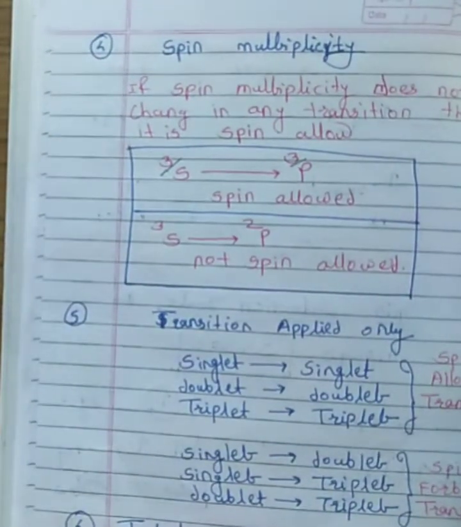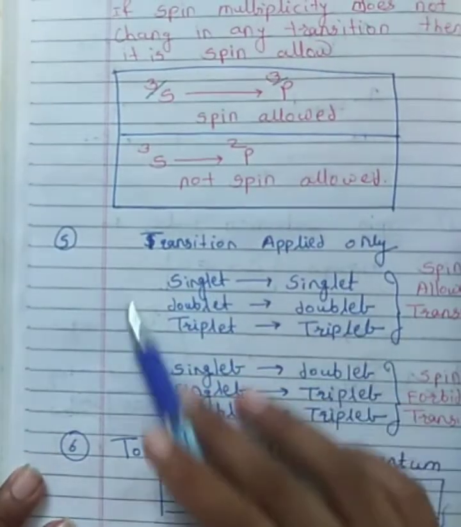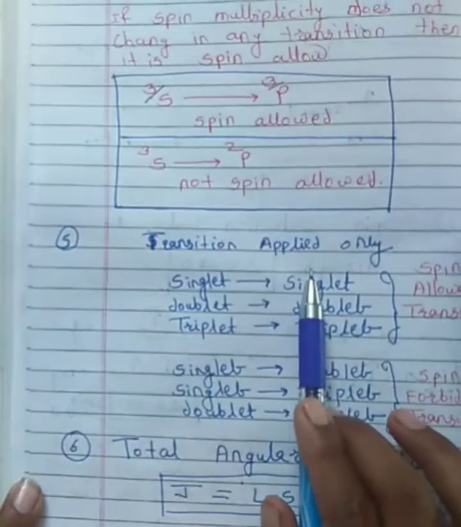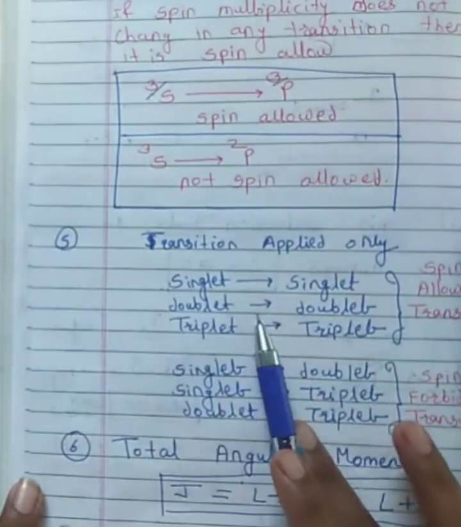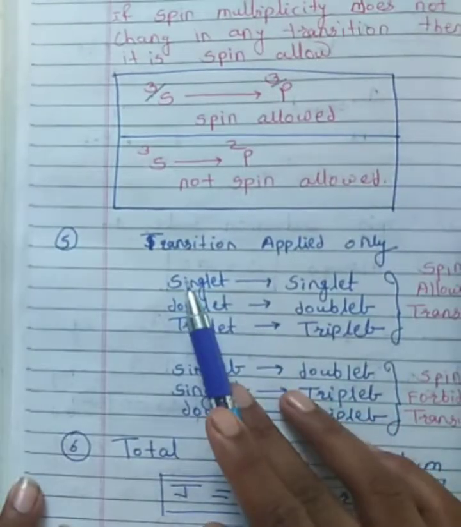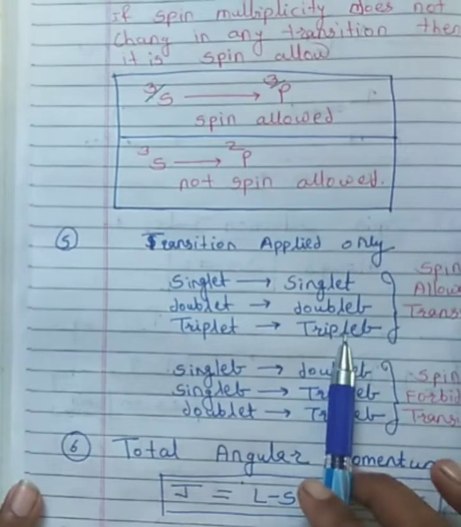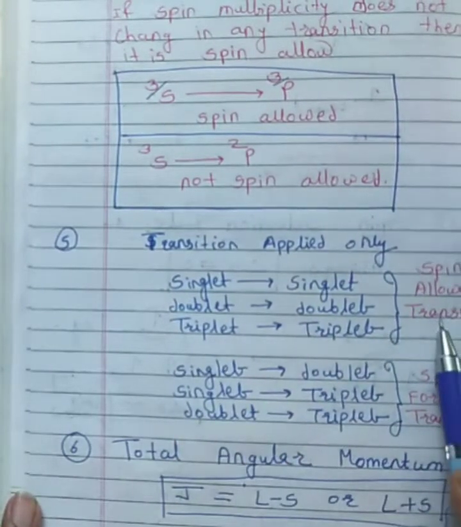Next is the transition rule for multiplicity. When the system is singlet, it gets converted into singlet, doublet into doublet, triplet into triplet. If such a transition occurs, meaning singlet converts into singlet, doublet converts into doublet, triplet converts into triplet, such a transition is a spin allowed transition.